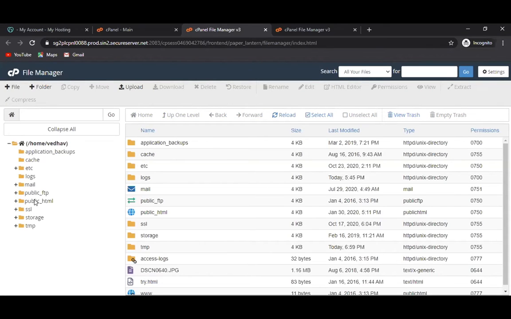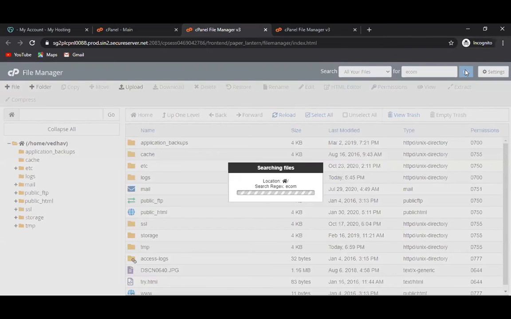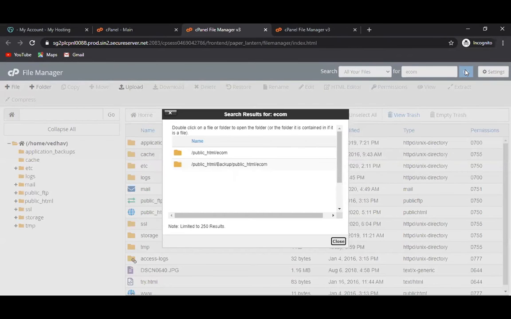Search for ecom here. We have seen that ecom was the folder. Search for ecom. So now you can see that you have the entire website under the public_ecom.